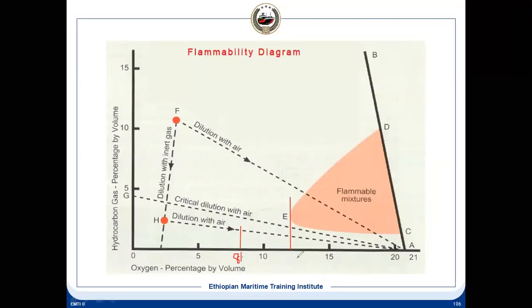Below that it does not support combustion. And this is the lower flammable limit, or LEL, and this is the upper flammable limit, or UEL.